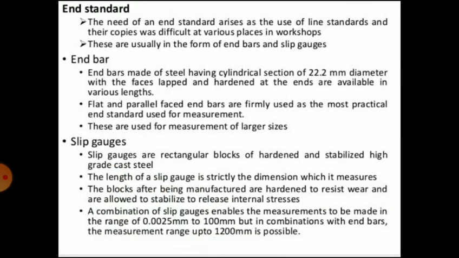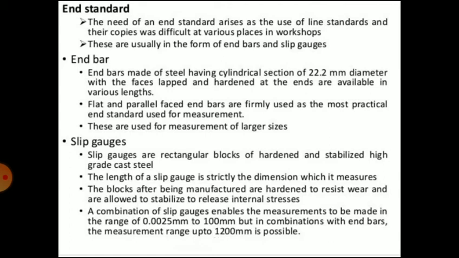Then end standards. The need of an end standard arises as the use of line standards and their copies was difficult at various places in workshops. These are usually in the form of end bars and slip gauges. Now the first category of end standard is the end bar.